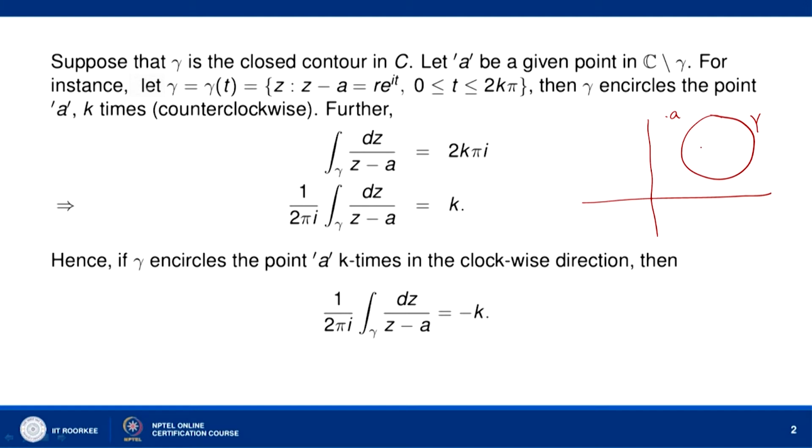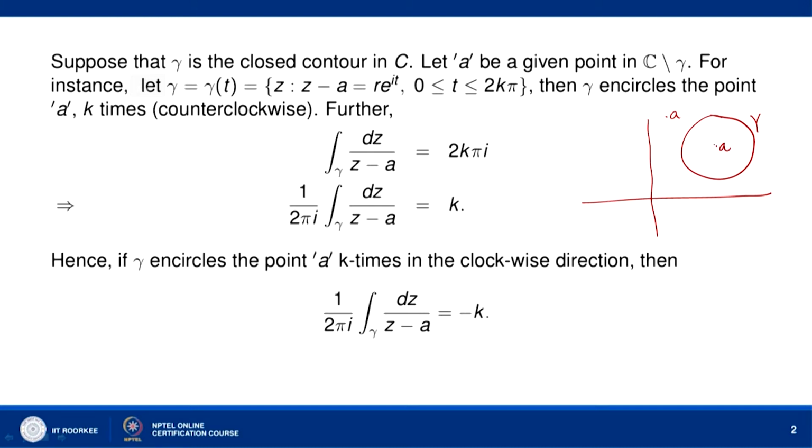For instance, let us say gamma is gamma t, that is the set of all complex numbers z such that z minus a equals r e to the power I t, where 0 is less than or equal to t less than or equal to 2 k pi. By this we are considering gamma to be the circle with center at A and radius r.